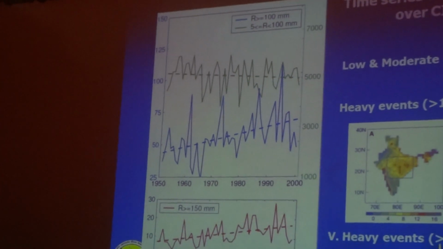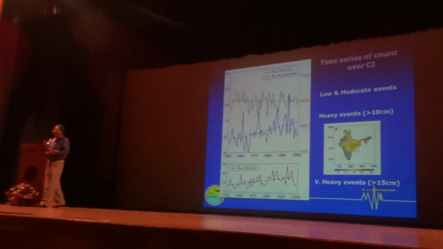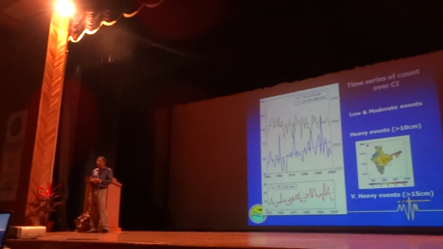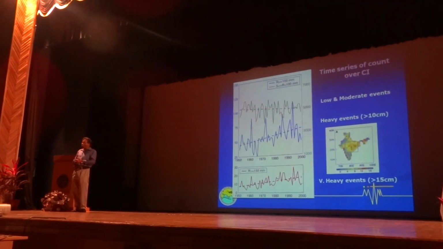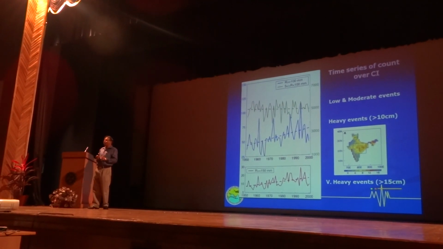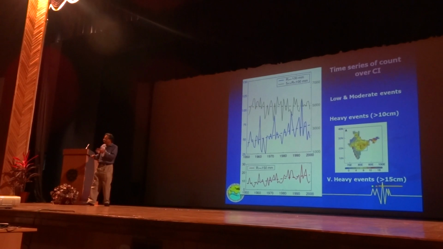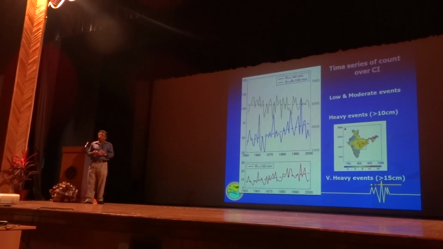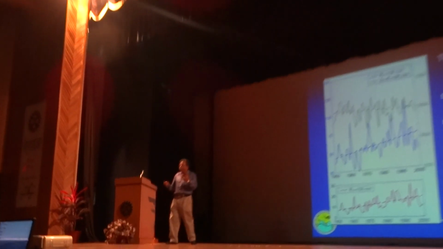These two things, the low and moderate events decreasing, have another implication. The low and moderate events are important for recharging of groundwater. And if low and moderate rainfall events decrease, then the recharging will become weaker. And today, as you know, groundwater is a very serious problem. We have depleted it by various kinds of over exploitation, and nature is making it more difficult to recharge, so we have to be very careful in recharging the groundwater today.